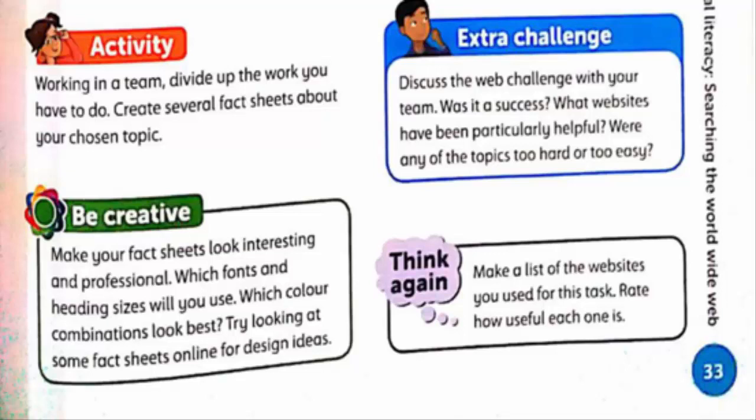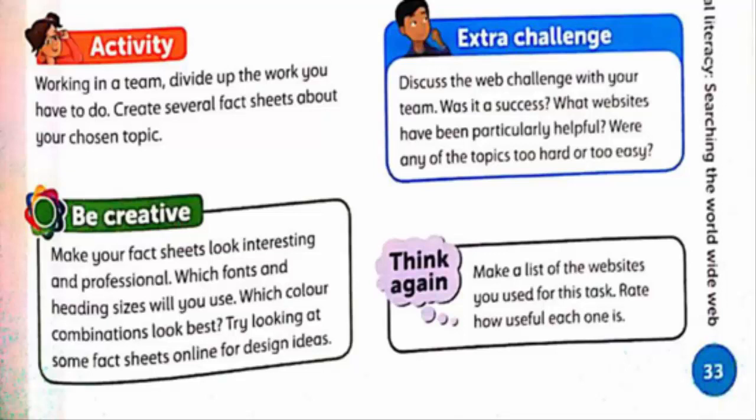Discuss the web challenge with your team. What is a success? What websites have been particularly helpful, and were any of the topics too hard or too easy? The Think Again dialog box says, make a list of the websites you use for this task and rate how useful each one is. Now be creative, okay? Make your fact sheets look interesting and professional. Which fonts and heading sizes will you use? Which color combinations look the best? Try looking at some fact sheets online for design ideas.